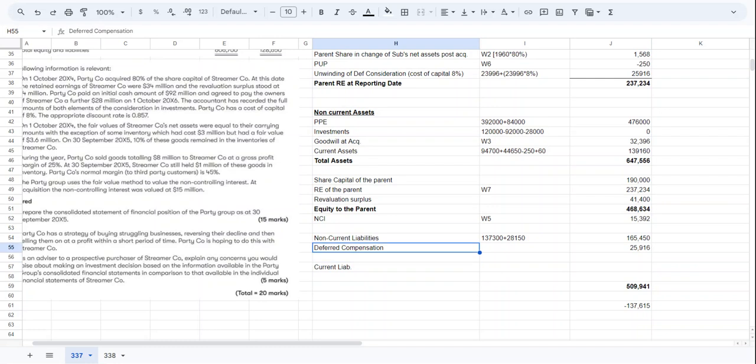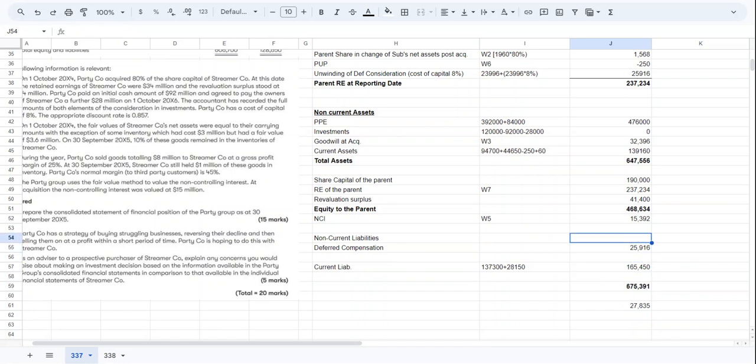Oops, I have put this information wrongly. This should be here, and this should be here. This should be deleted. And we have non-current liabilities.